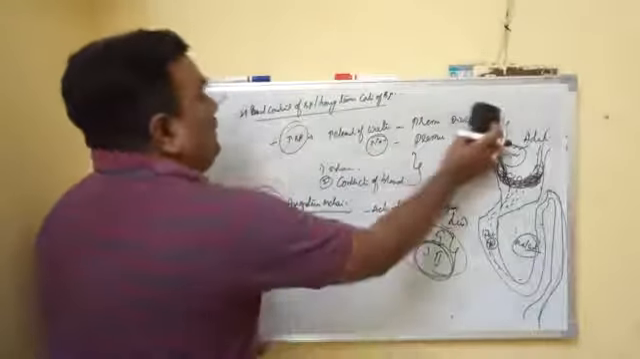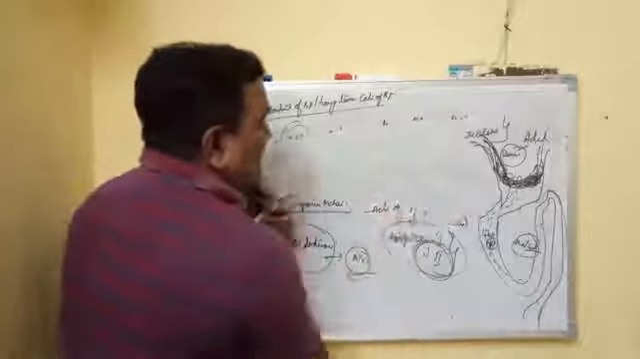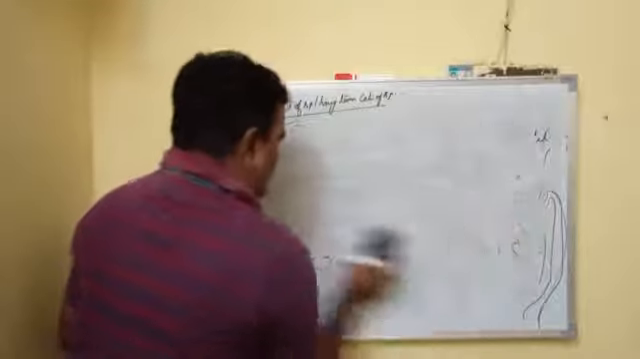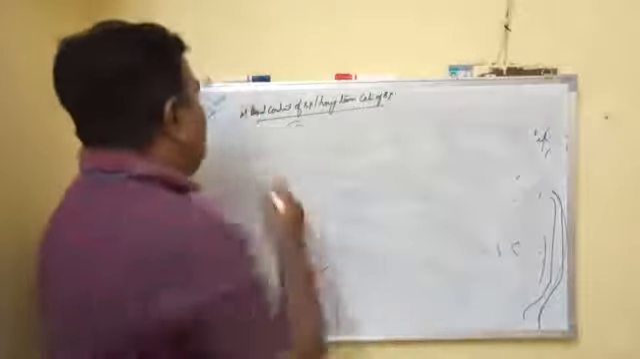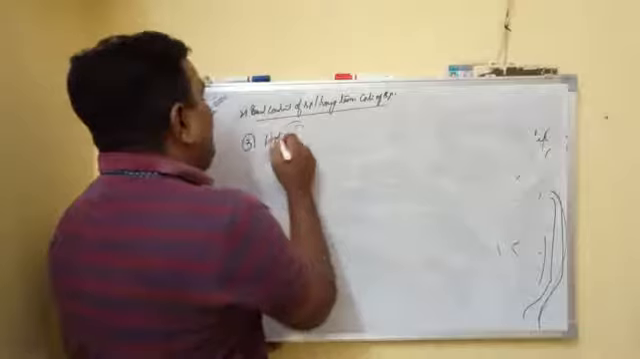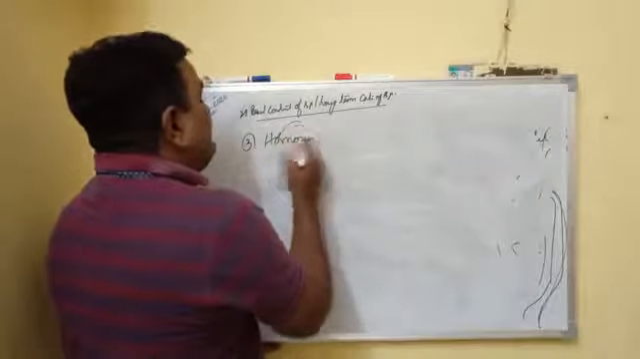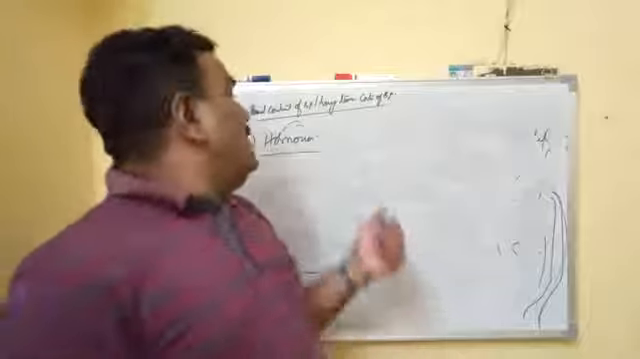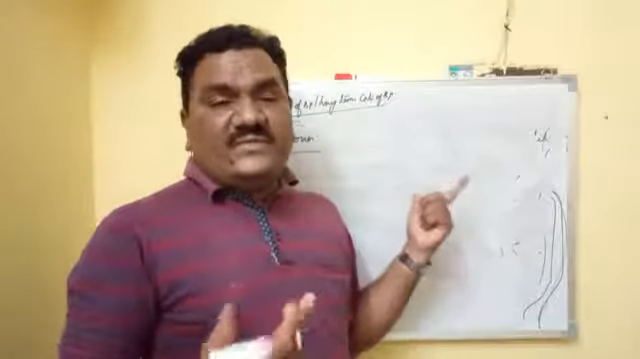And the third one is the hormonal mechanism, or endocrine mechanism. The third one is hormones. What are the hormones? There are different hormones, released by the different endocrine glands.